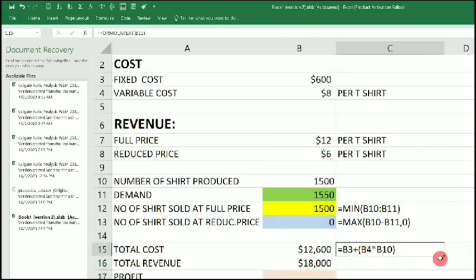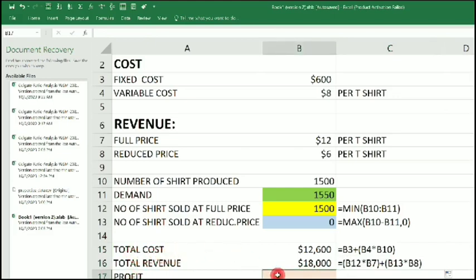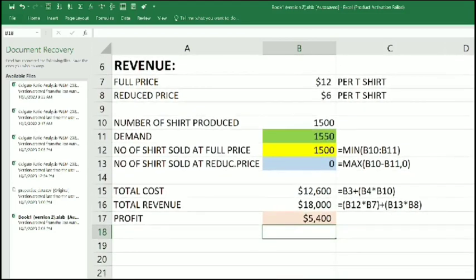All right, I also want to drag this down so that my formula will show. Okay, you can see the formula used there. So now profit is total revenue minus total cost. So I'm going to input equals total revenue minus total cost. We hit enter, and that is it. Our total profit is 5,400. Okay, now we have been able to get 5,400.